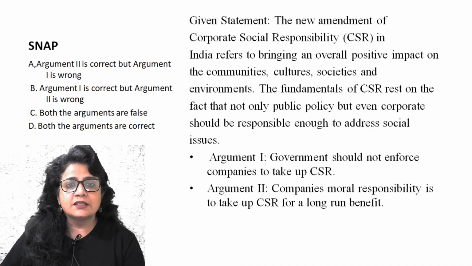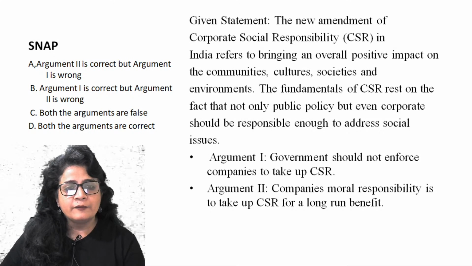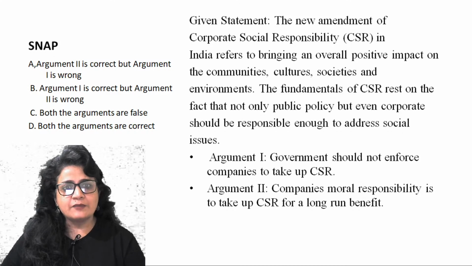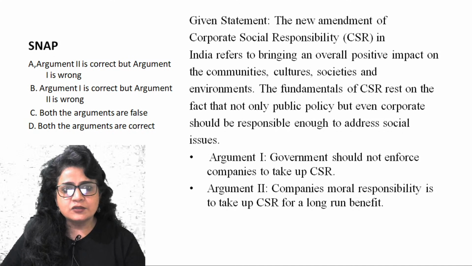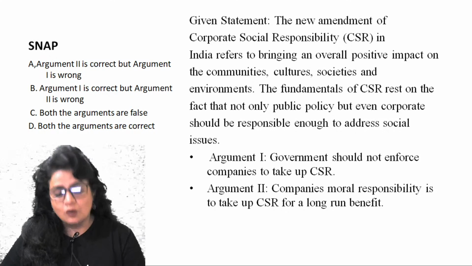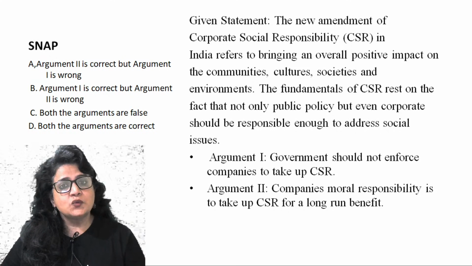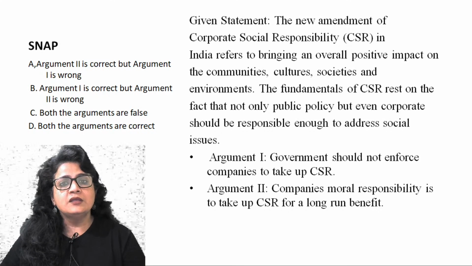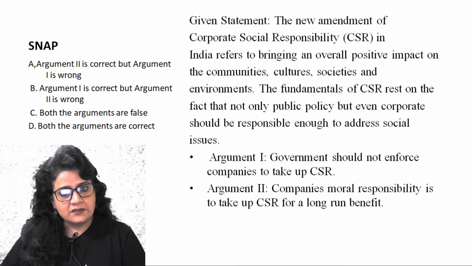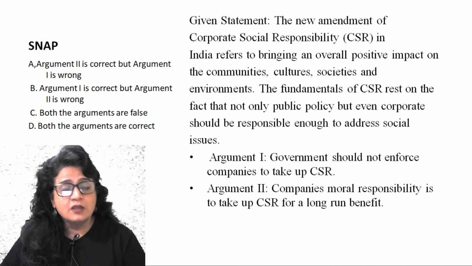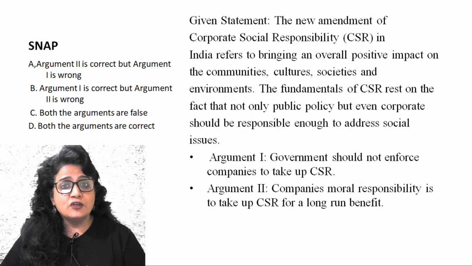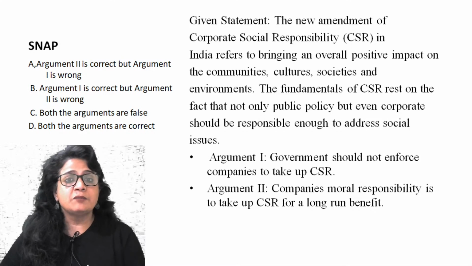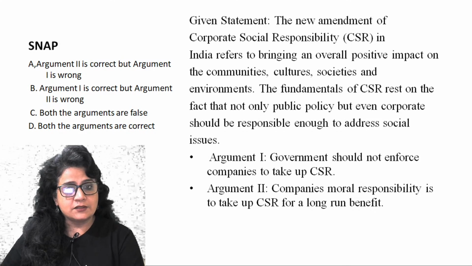Argument second is correct, but argument one is wrong. That's the answer. Argument one is correct, but argument second is wrong? No, argument second is absolutely correct. Both the arguments are false? No. Both the arguments are correct? No. So the tenet of choosing the correct argument, whether it's a strong argument or a weak argument, is basically how reasonable that argument is. Is it based on someone's assumption? Is it based on someone's prejudice? Is it based on someone's own opinion? Or is it based on reasoned analysis?